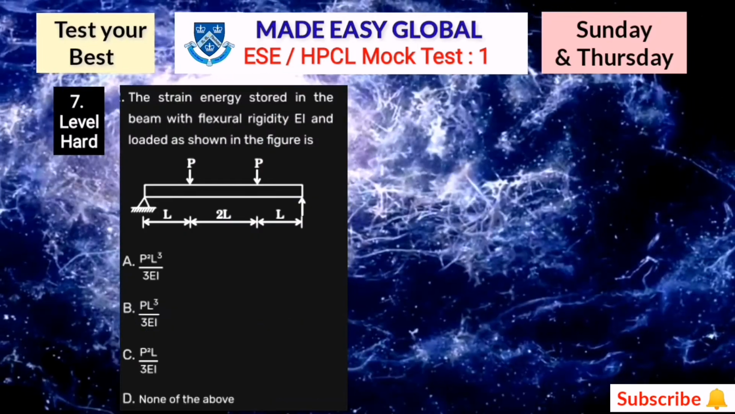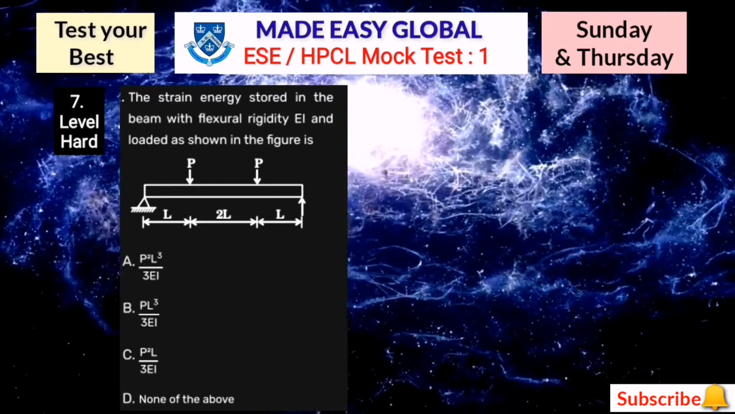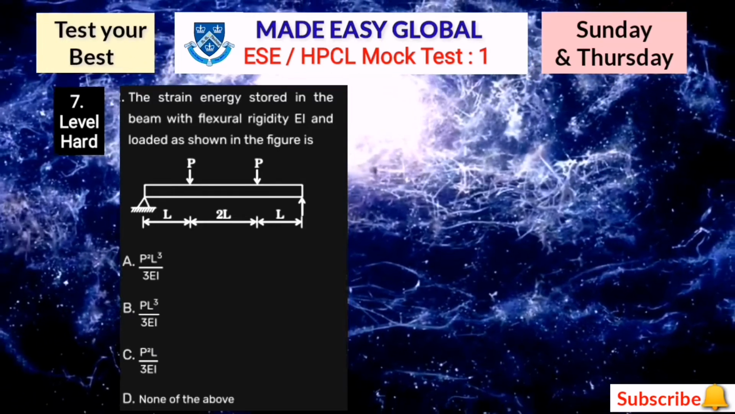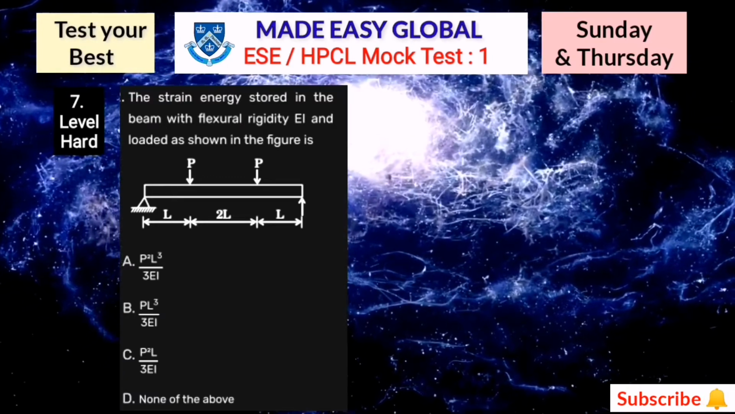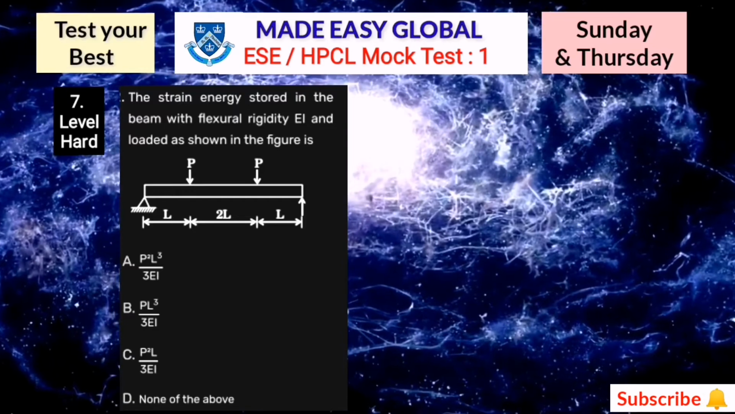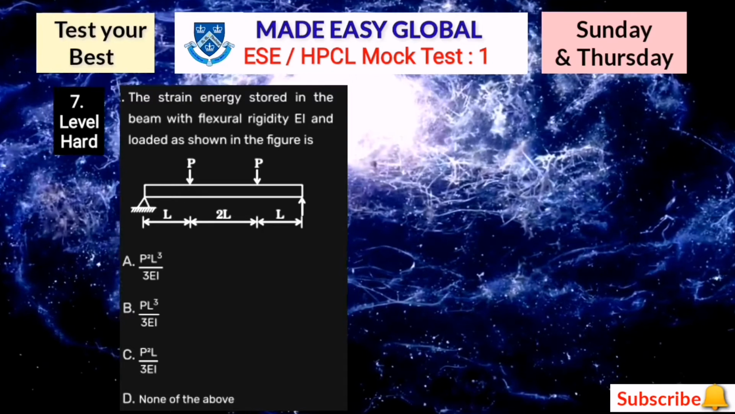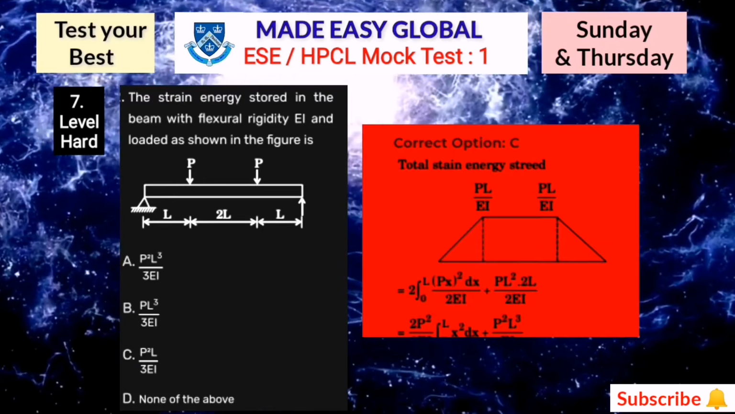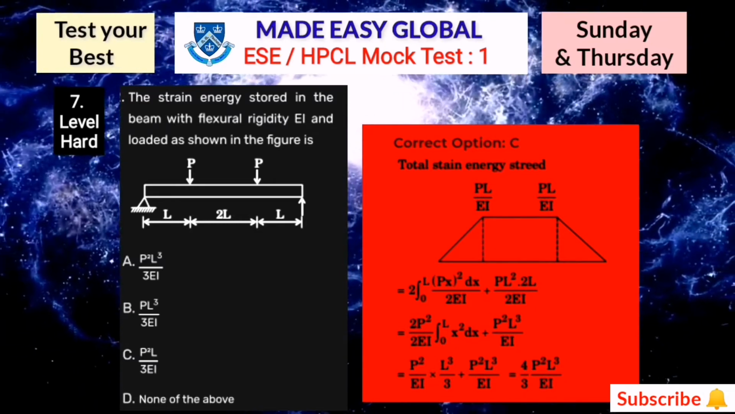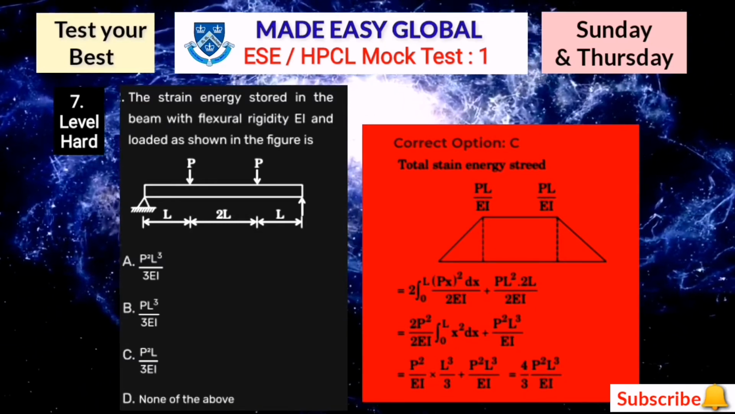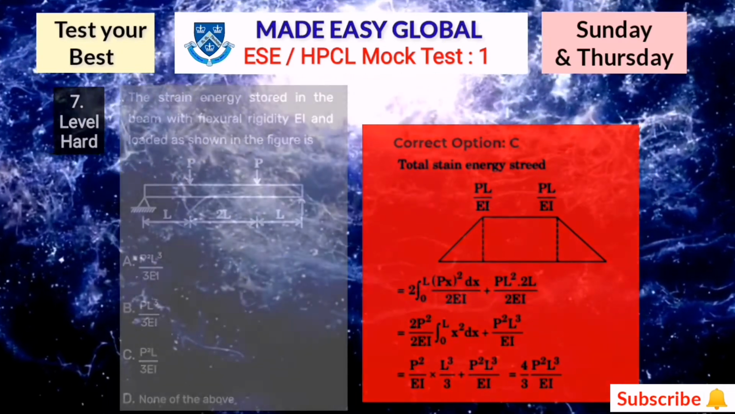So now question number 7 is on your screen. The strain energy stored in the beam with flexural rigidity EI and loaded as shown in the figure is: so here you have to find the strain energy stored in the beam. Here you need to do some calculations. You can solve this example by this method, total strain energy, and here the correct answer is 4 by 3 P square L cube divided by 3EI, which is option number C. Now let's move towards the next question.